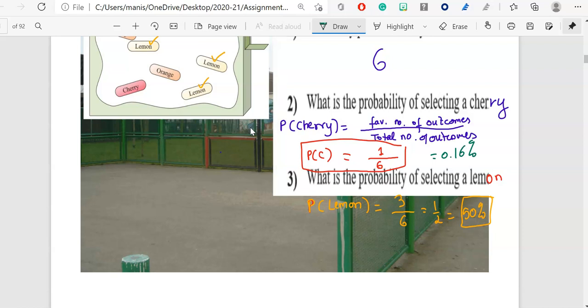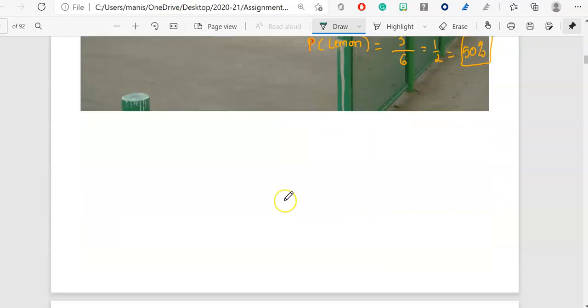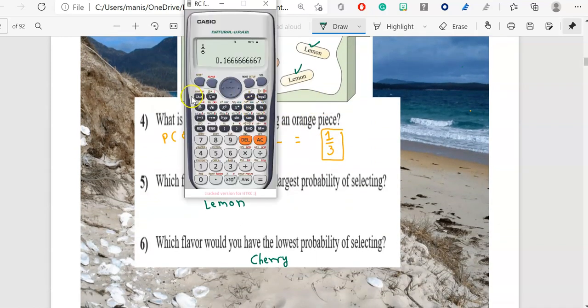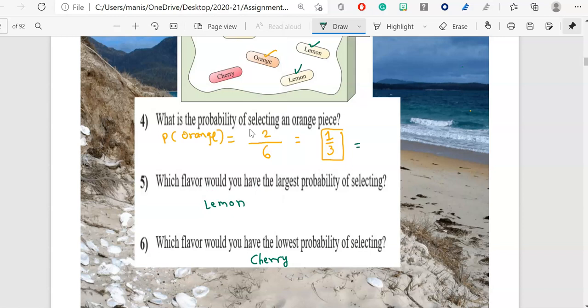And this is what? This is a 50%. So when I come over here, how much is this? So we can check this also over here. So it is your 1/3. So how much is 1/3 over here? It is yours 0.3333. So it's like 0.333, or I can just say this is your 33%.